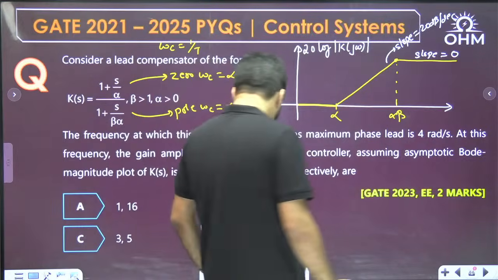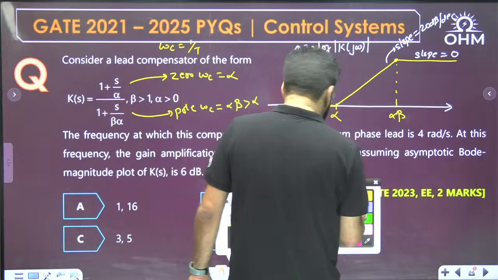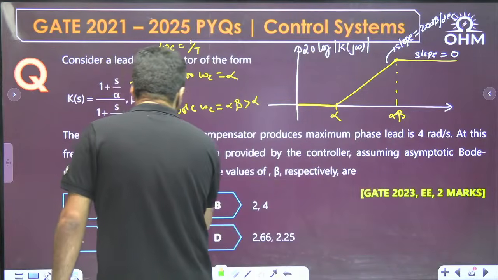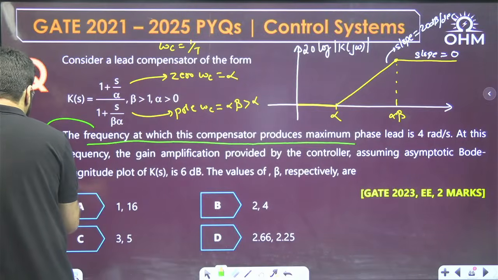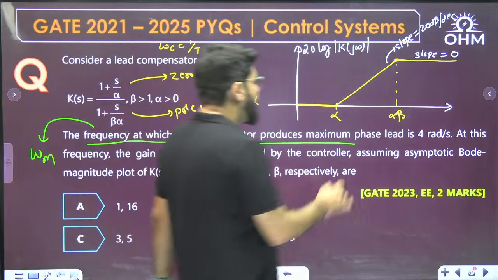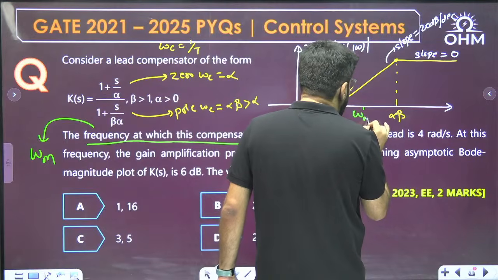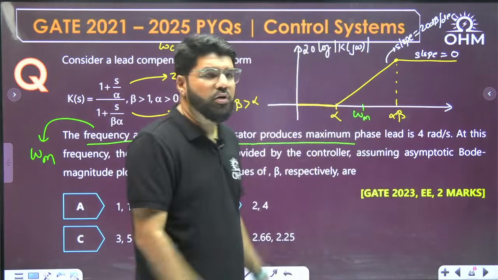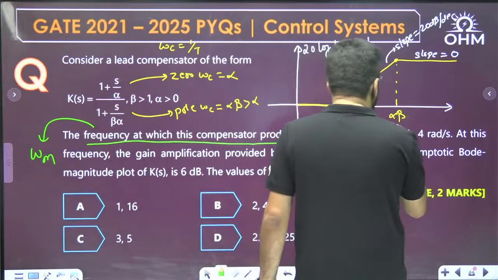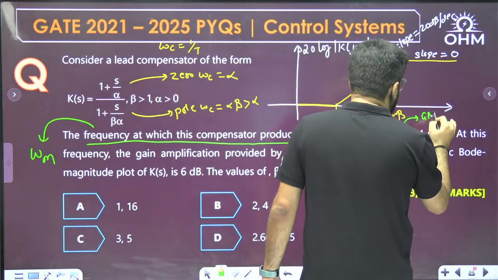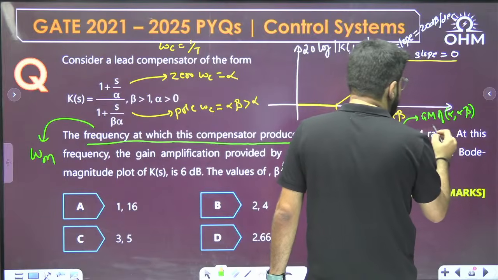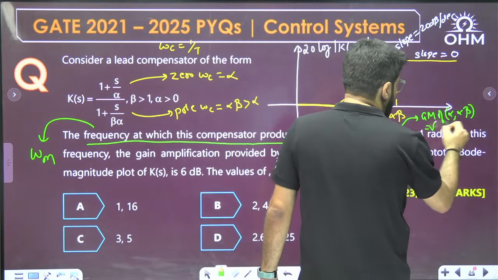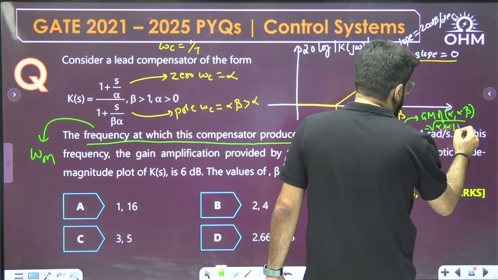Now the frequency at which the compensator produces maximum phase lead, suppose that frequency is omega m, and this frequency omega m is actually the geometric mean of the corner frequencies. This is given by the geometric mean of the two corner frequencies, and geometric mean means under root of alpha into alpha beta.